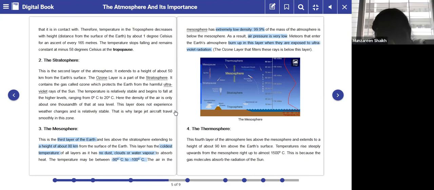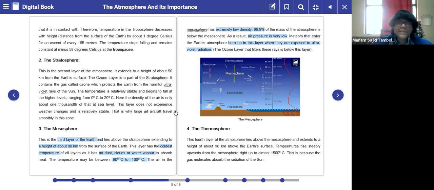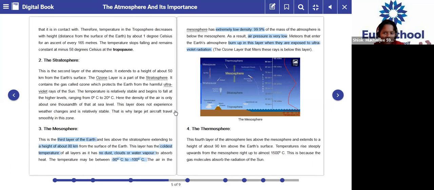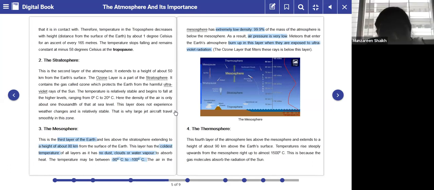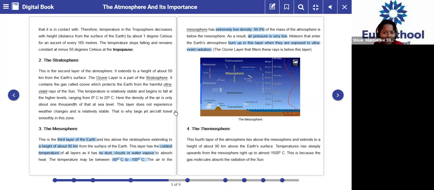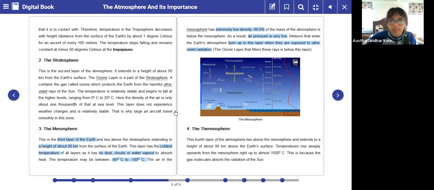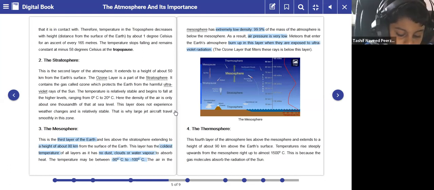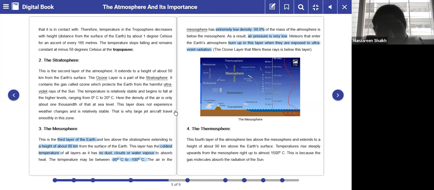Yes. And why is air pressure very low in the mesosphere? Ma'am, because it has a low density. Yes. Apart from having low air pressure, what does this mesosphere do? Meteors that enter the Earth's atmosphere burn up in this layer when they are exposed to ultraviolet radiation. Very good. Okay, so have you understood the third one?